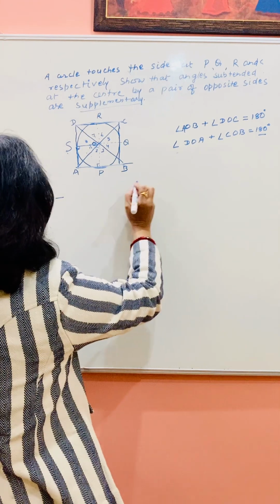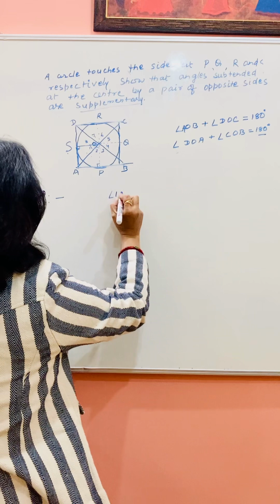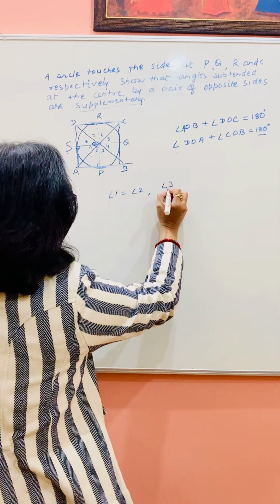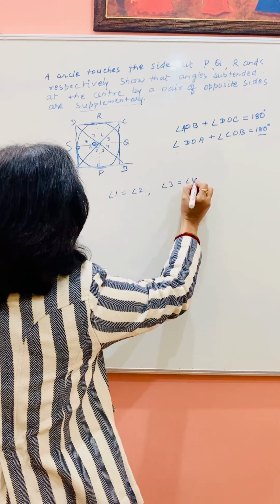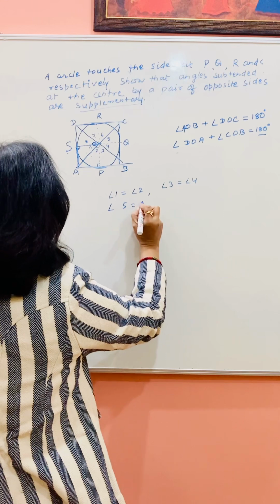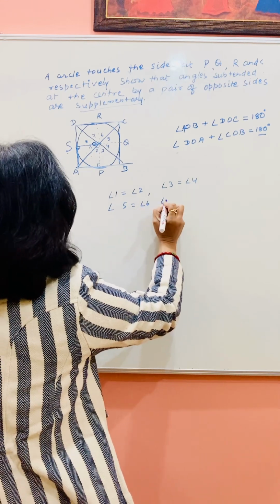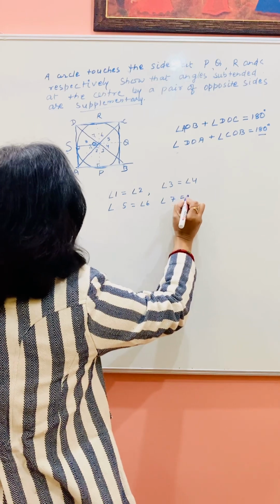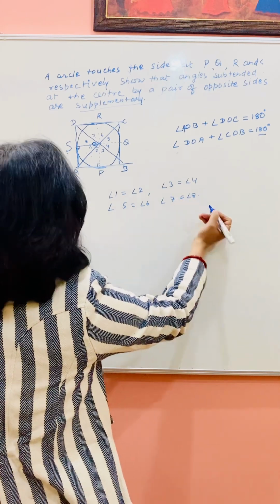So angle 1 is equal to angle 2. Similarly angle 3 is equal to angle 4. Angle 5 is equal to angle 6. Angle 7 is equal to angle 8.